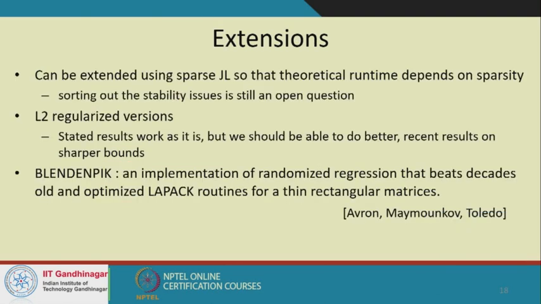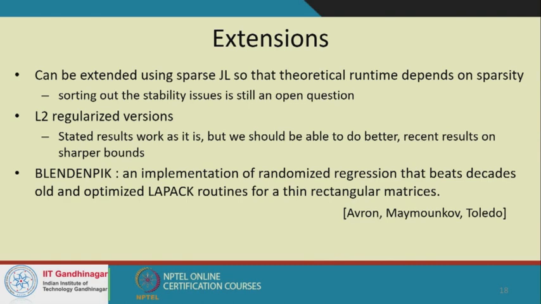So just to mention the extensions, we have shown that this particular random projection can be extended to take care of the sparsity of the problem. We can make sure that once we use the sparse Johnson-Lindenstrauss or its variant, there is a more interesting variant also called the subspace Johnson-Lindenstrauss transformation, the subspace projection. Then the theoretical runtime at least depends on the sparsity of the problem. However, it's not clear that that's entirely a stable algorithm in practice. The questions of numerical stability are still yet to be resolved. There has not been any good experimentation there as far as I know.